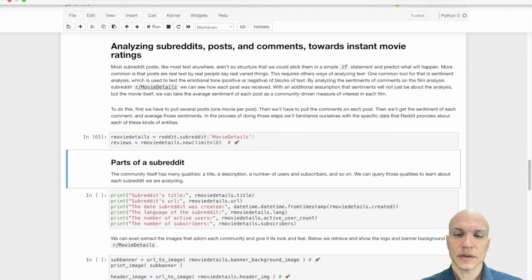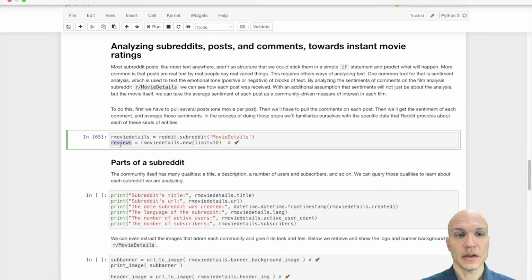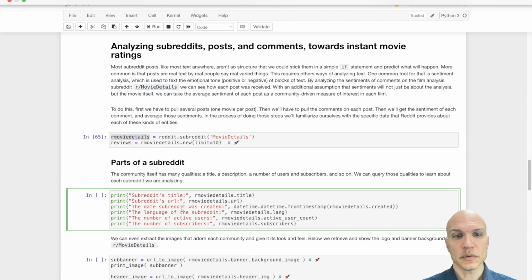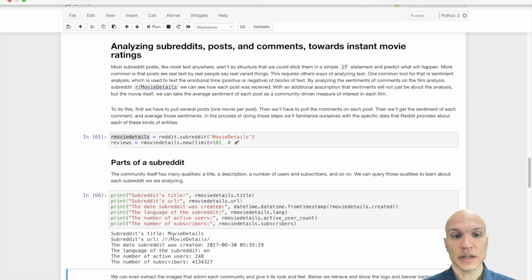So we are going to access the most recent posts. With this variable right here, we're getting the 10 most recent reviews. We're just going to start learning about the subreddit movie details, r/moviedetails, by printing out our movie details. That title tells us which subreddit we're looking at. Here's the URL. It was created in 2017. It's in English. It has 248 active users right now and over 4 million subscribers.